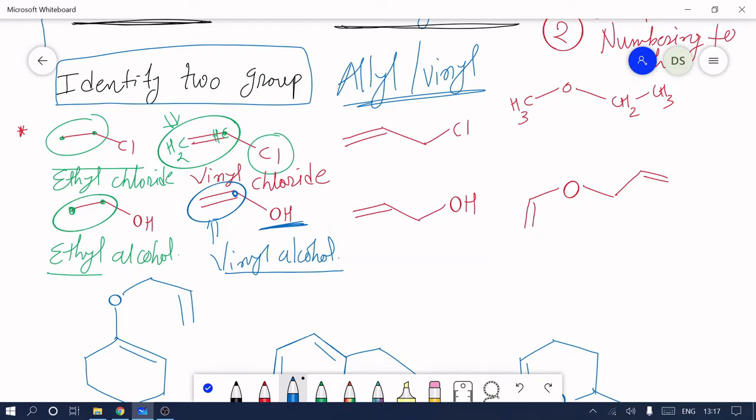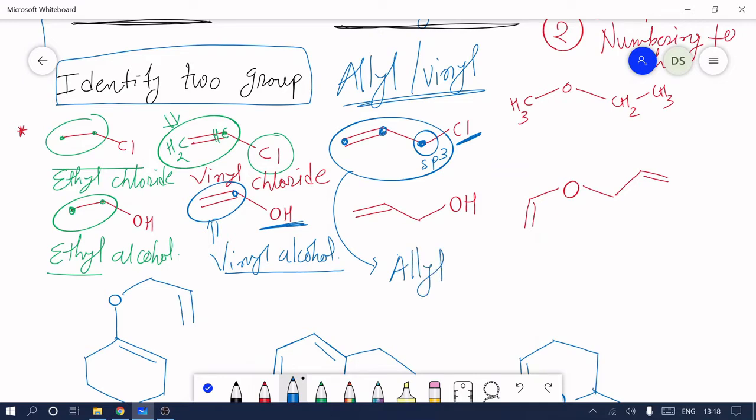Now move ahead. If any double bond carbon is attached to an sp3 carbon, so the group of 3 carbons, 2 carbons from the double bond and 1 carbon from the sp3 carbon, and this sp3 carbon is directly attached to any functional group, then the group of these 3 carbons is called allyl.